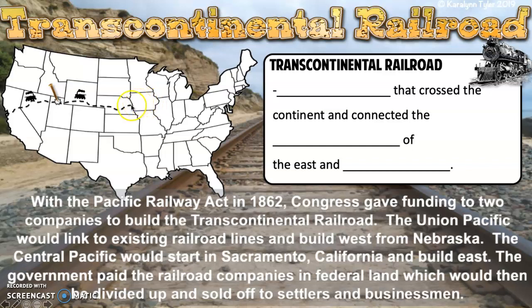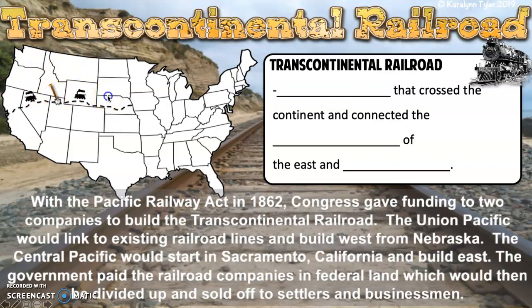Now, at the end of the Civil War, we have this plan to link those existing railroads and finish the job and head all the way to the Pacific Ocean. So the Union Pacific is going to build this span of track that heads west. The Central Pacific is going to start in Sacramento, California, and build east. Sacramento is where we had the gold rush. A lot of people had headed there using the California Trail, like we talked about in Unit 2. The government paid the railroad companies not in money, but in federal land, which the railroad companies would divide up and sell off to settlers and businessmen, and that's how they made their money.